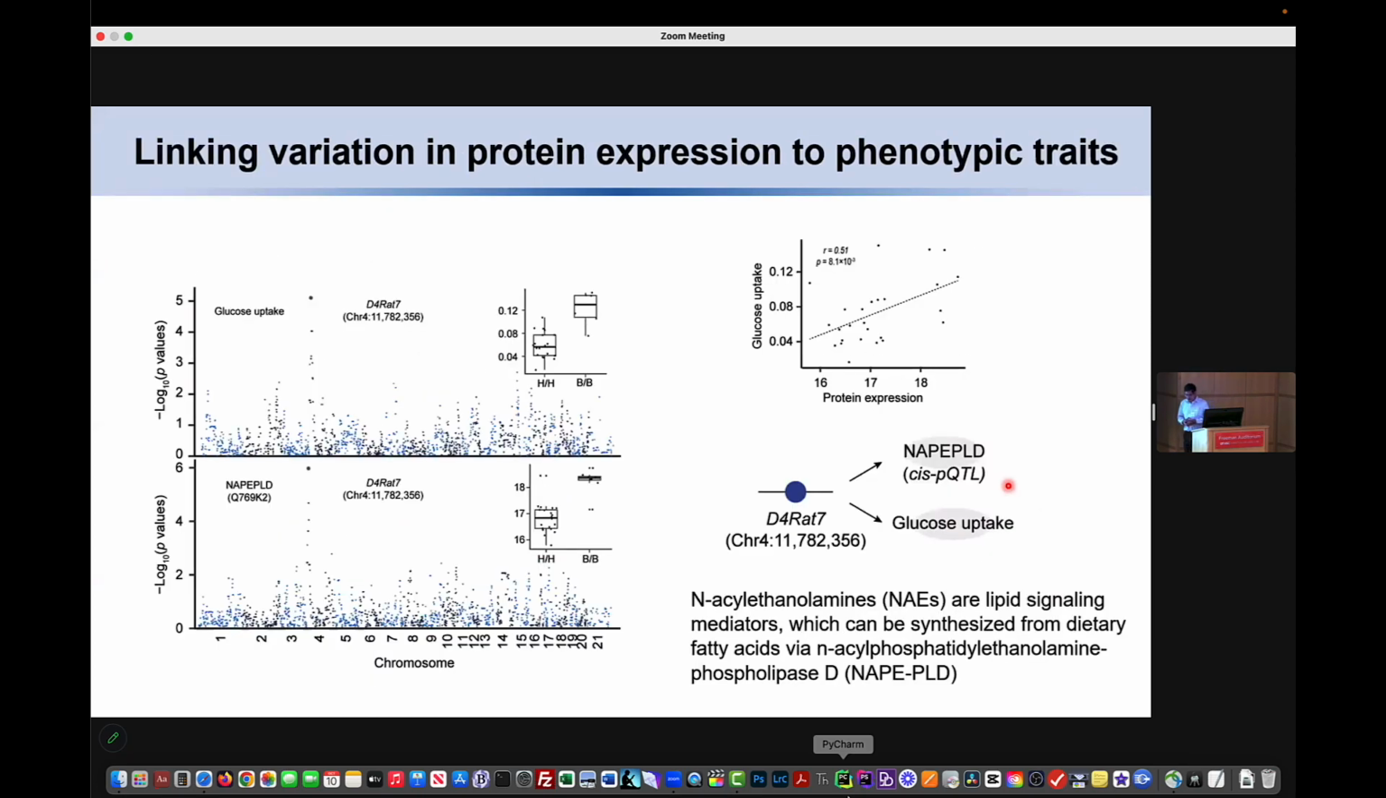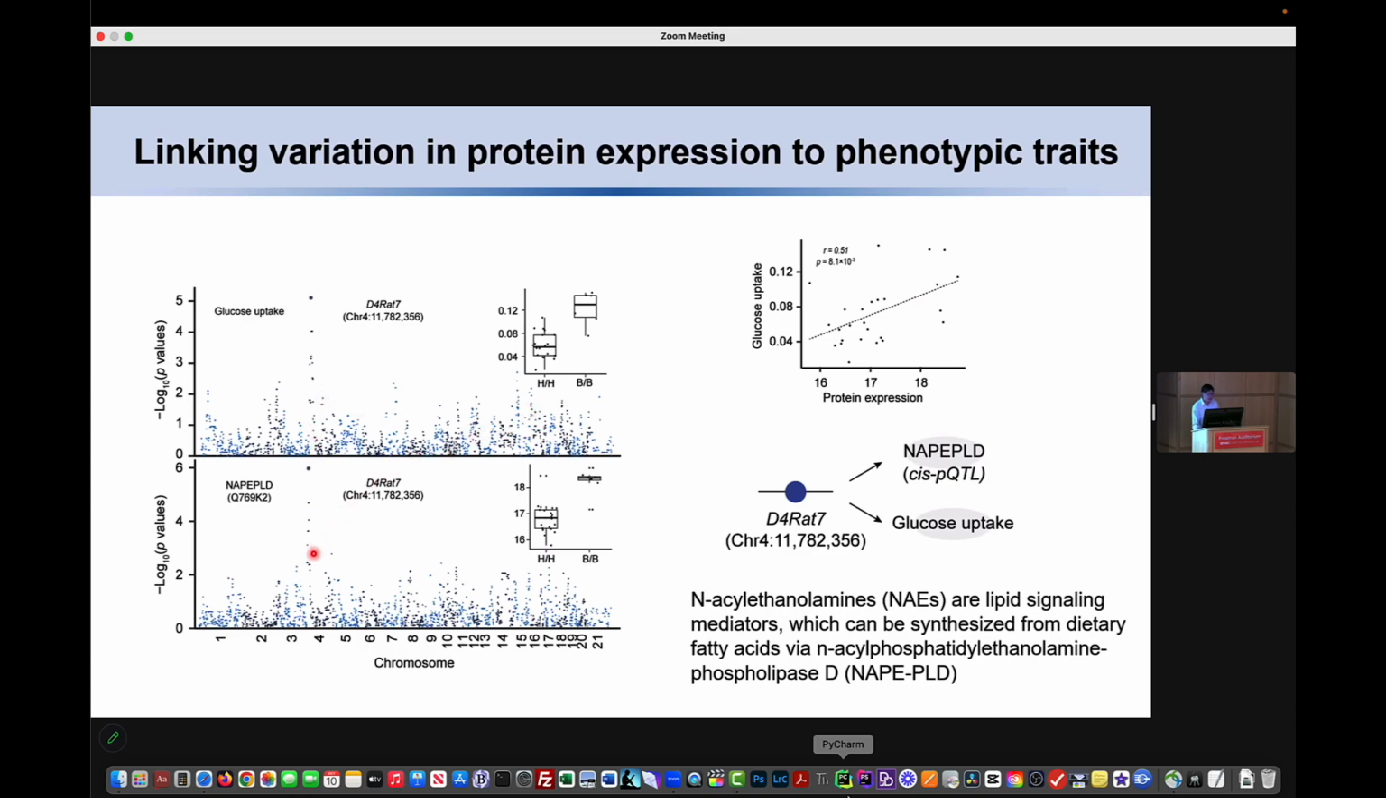Lastly, we wanted to link the pQTL to phenotypic variation. So we downloaded all 234 phenotypes from the network and mapped the phenotypic QTL. We identified 68 phenotypes showing significant QTLs. Then we co-localized our pQTL with the phenotypic QTL, and we found two of those have a very nice shared QTL. Here is one of the examples.